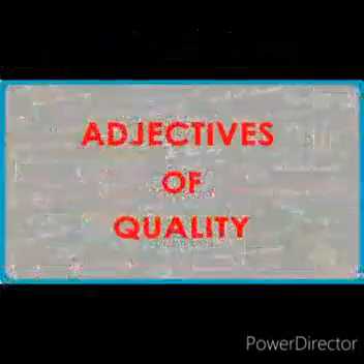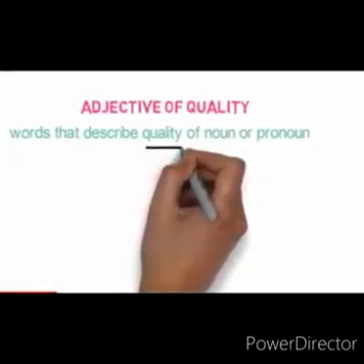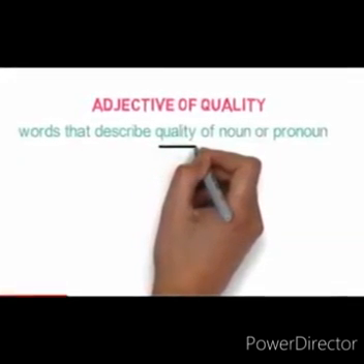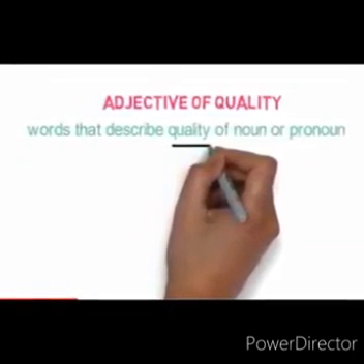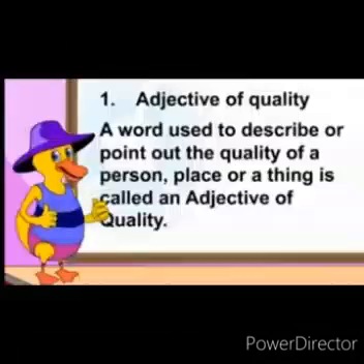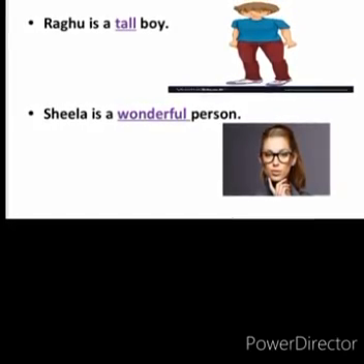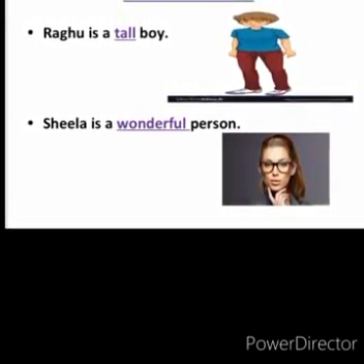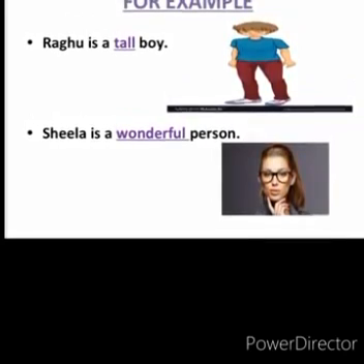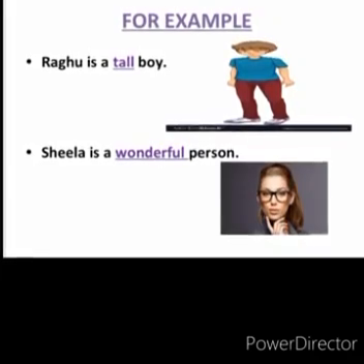So the first is adjectives of quality. These adjectives generally describe the quality of a noun or a pronoun that we are talking about. They tell us what kind of a noun or pronoun it is. For example, Raghu is a tall boy. Now, what kind of a boy is Raghu? Raghu is a tall boy. So tall is an adjective of quality.